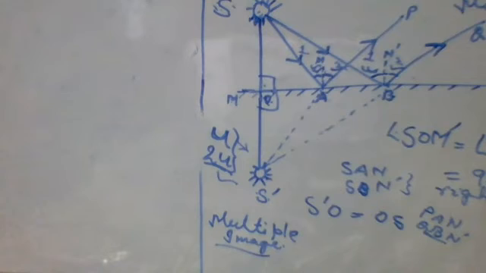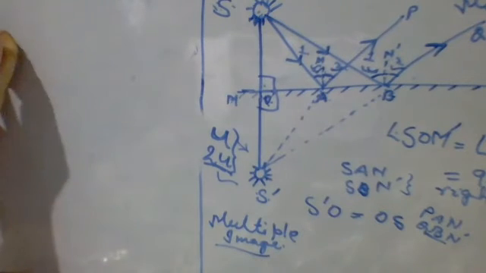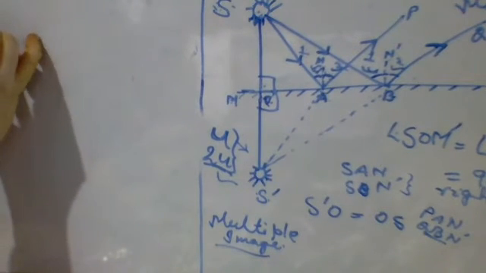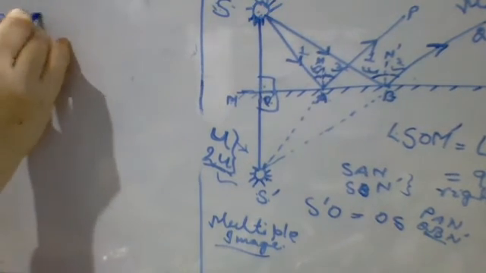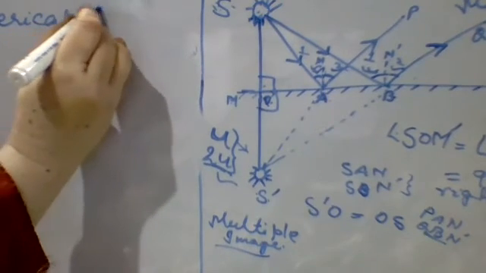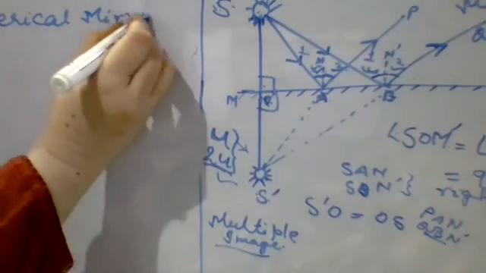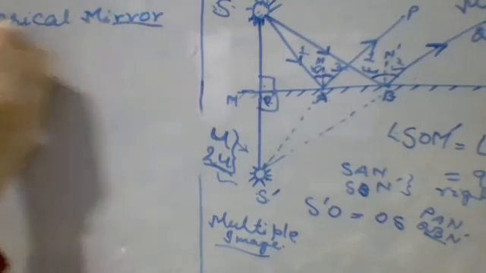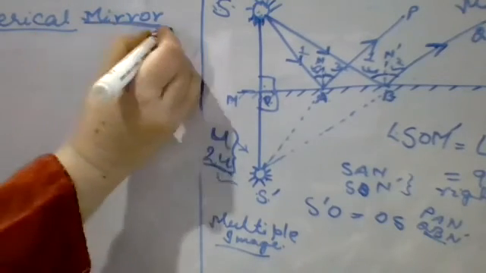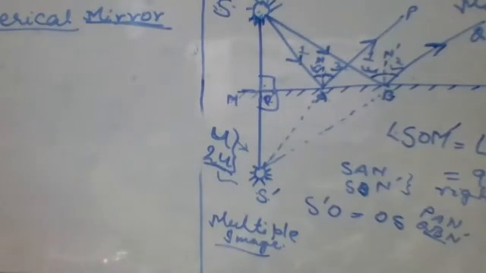First one is, what is a spherical mirror? Who will explain? Ma'am, a mirror whose reflecting surface is a part or section of a sphere. Yes, ठीक है, correct. A curved mirror is a mirror with a curved reflecting surface.